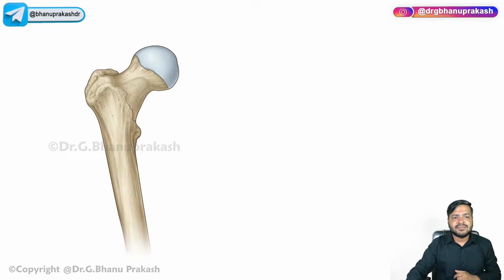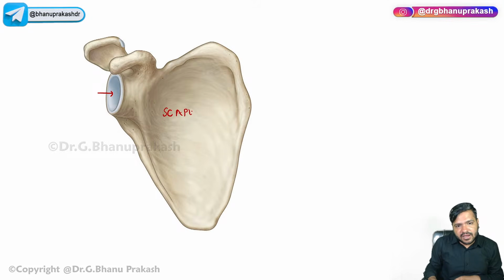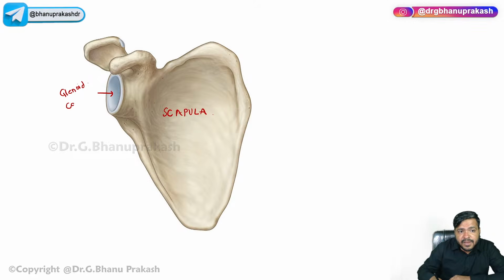Now scapula has a cavity. If you just want to see over here, you can see that this is a triangular bone, and this is called the scapula. So this is called the glenoid. Be very clear with the terms. I will be coming to all the anatomical terms: process, tuberosity, trochanter, tubercles, spine, everything. No need to worry. Just as of now, remember, this is called the glenoid cavity of the scapula.